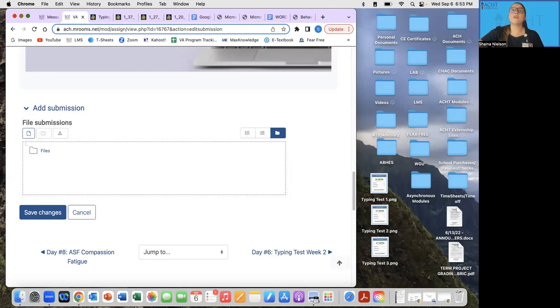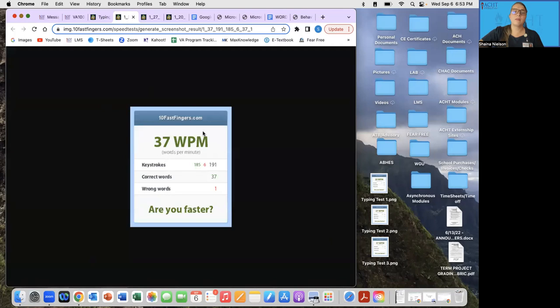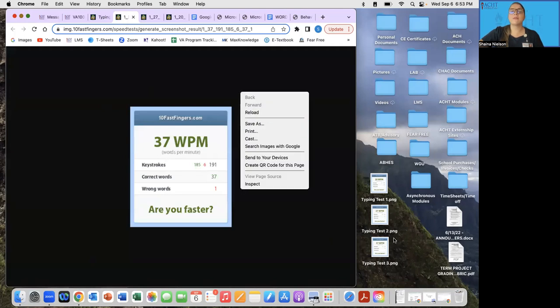Yeah, no worries. If you can't actually screenshot it, just do it the way that I'm showing you here. When you see the result, press screenshot, come here, right click, save image as, and save it on the desktop. That's what I recommend that you do.